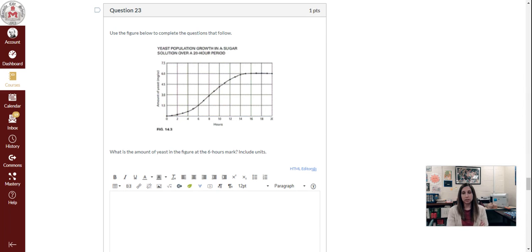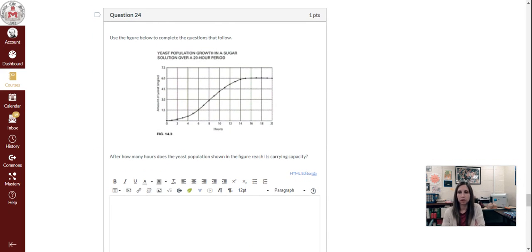Question 23, and this is going to start your short answer section. Use the figure below to complete the questions that follow. So this is the same graph you're going to use for all of them. The graph title reads, yeast population growth in a sugar solution over a 20-hour period. On the y-axis, we have amount of yeast in milligrams per cc, which is the same as saying milligrams per milliliter, and then hours here on the x-axis. So question here for 23, what is the amount of yeast in the figure at the 6 hours mark? Include units.